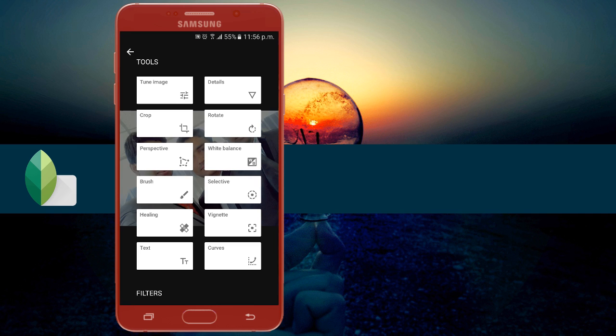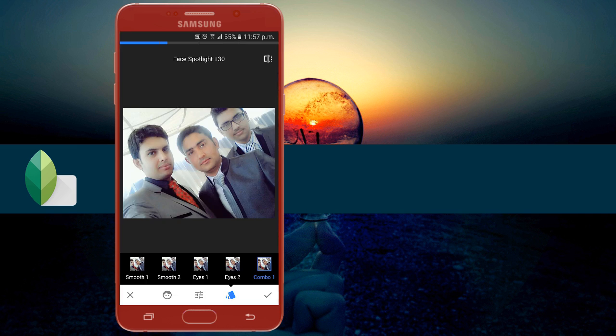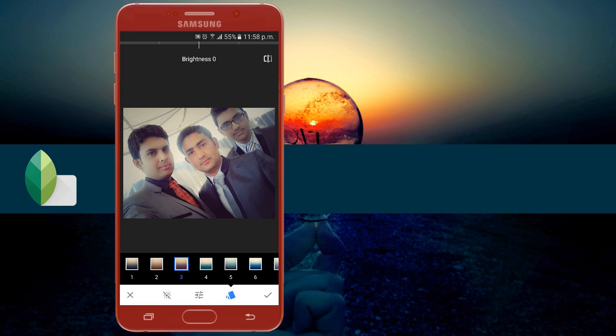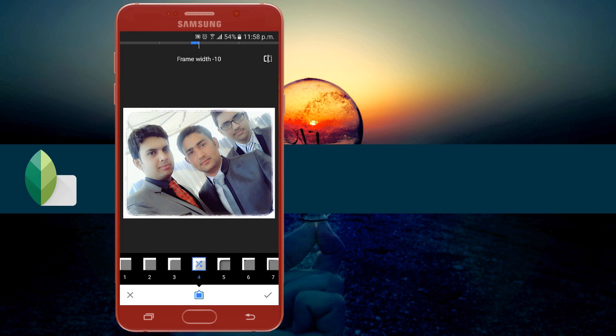The second page has various cool filters like lens blur, HDR scape, noir, vintage, frames, etc. All the styles and tools can be used, so you have total control on the photo while you are editing. All in all, this is one photo editing app you must get, and since it's from Google, it is free.